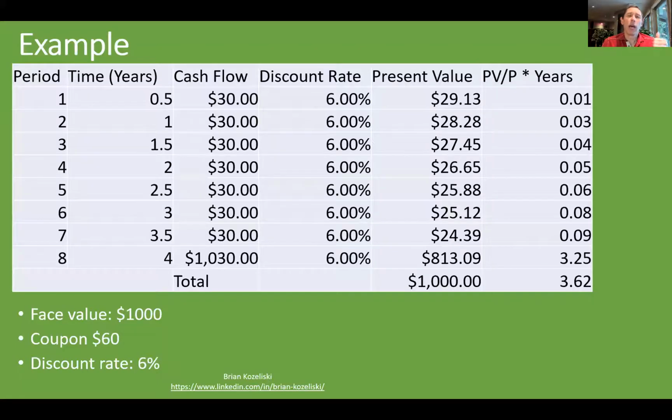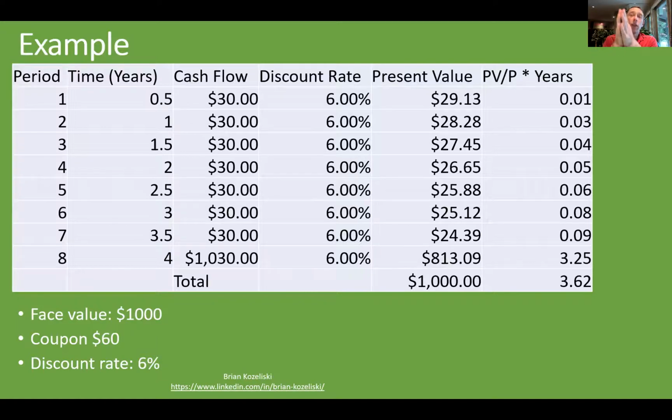Here's an example of a bond with a face value of $1,000, a coupon of $60, which means $30 every 6 months. We're going to discount it at 6%. 6% is the same as 60 of 1,000. So this particular bond is priced at par right now.